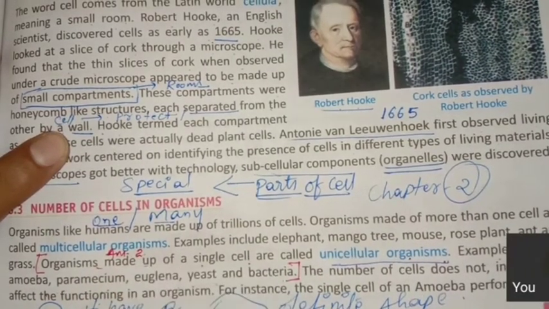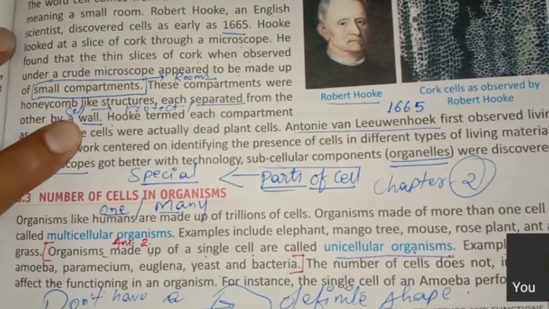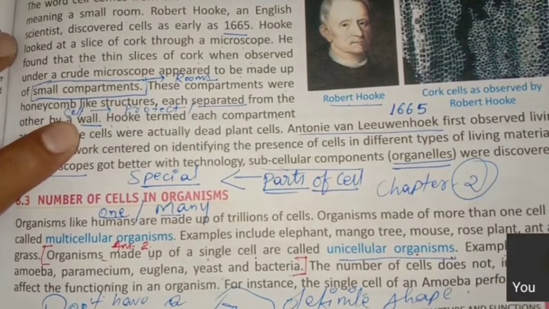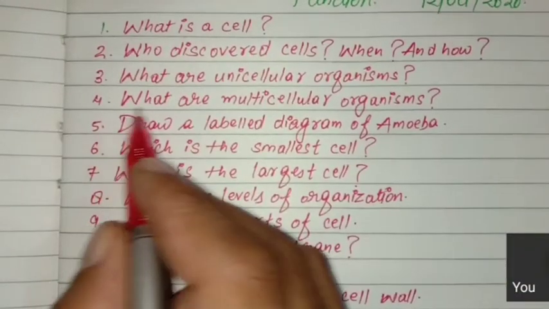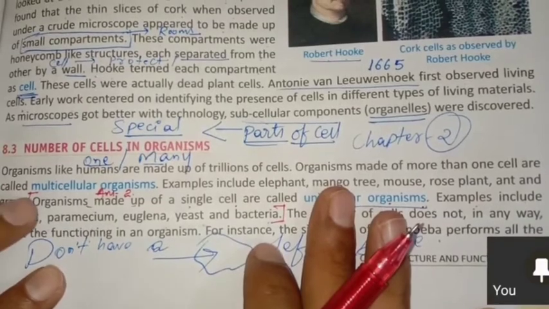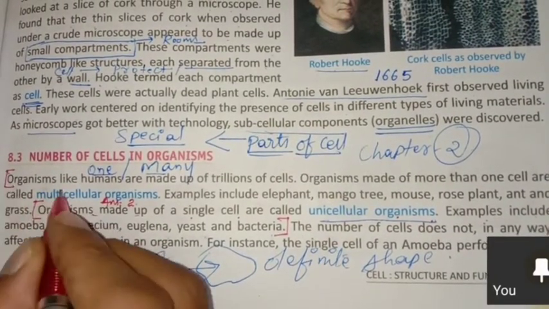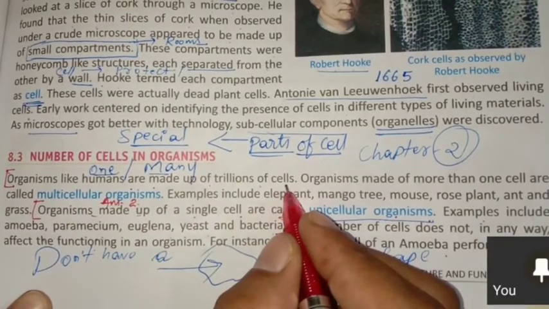Yes. What are multicellular organisms? This is our next question, question number 4. Just above that, organisms like humans are made up of trillions of cells.